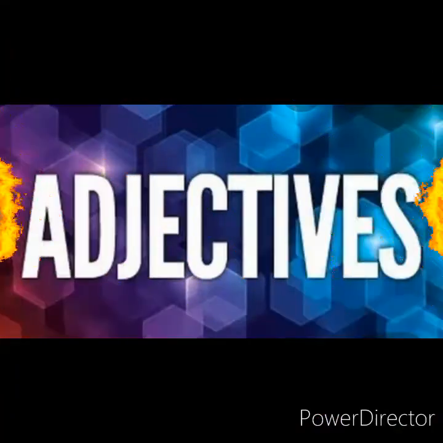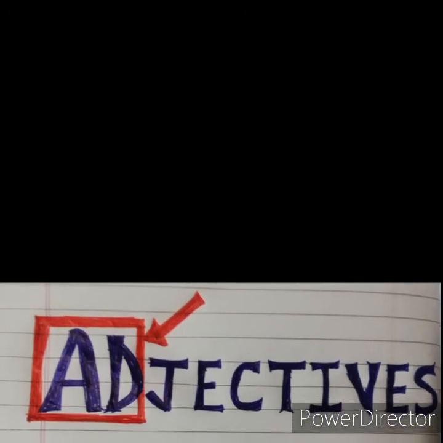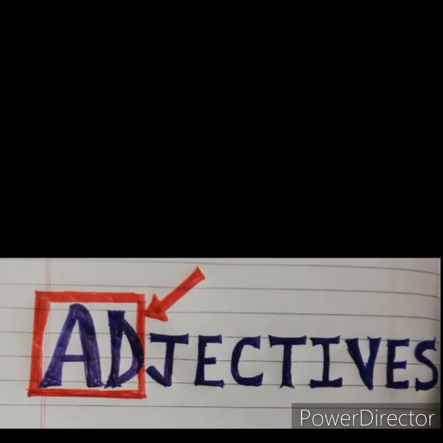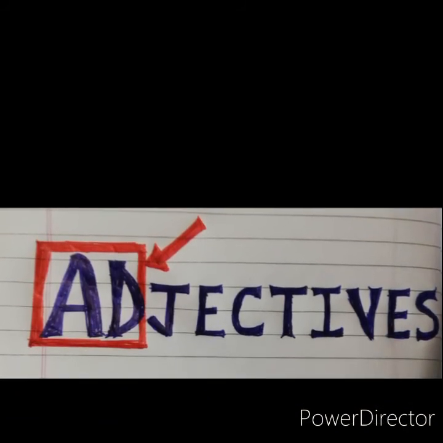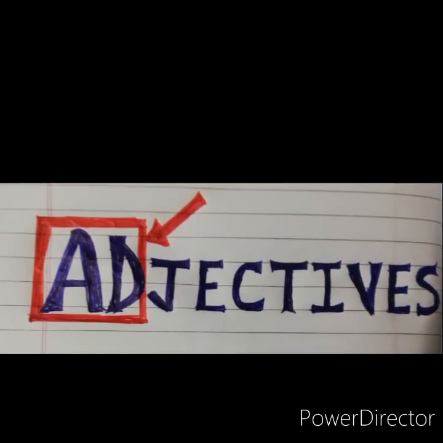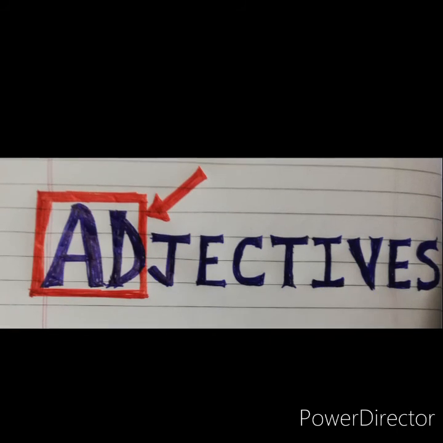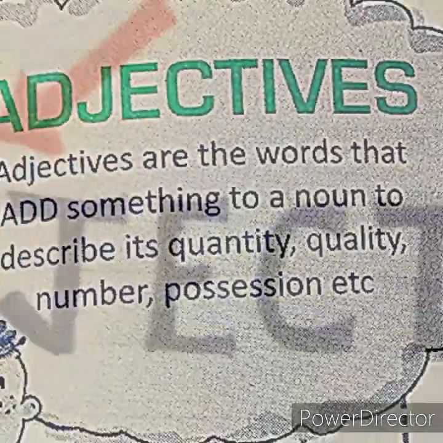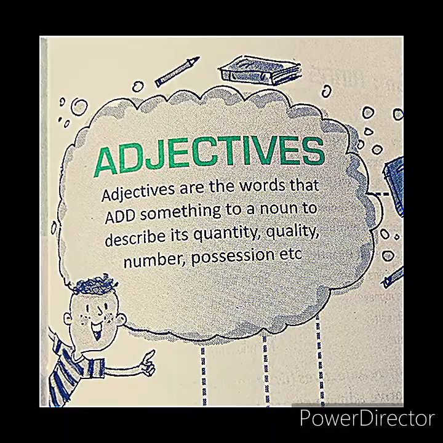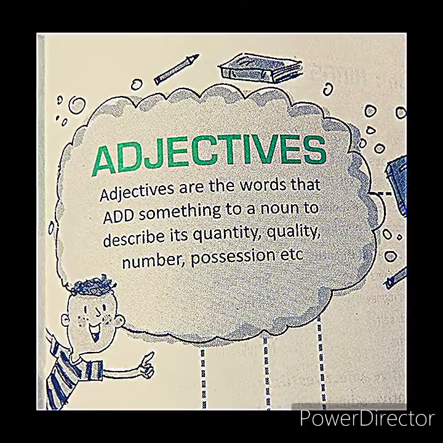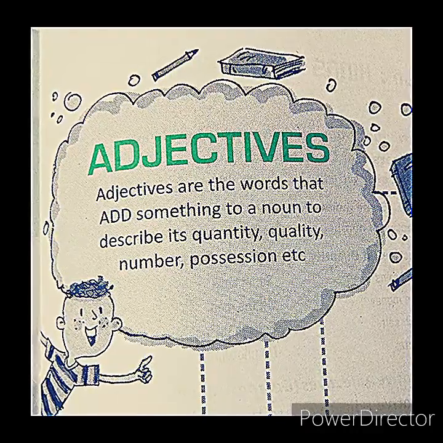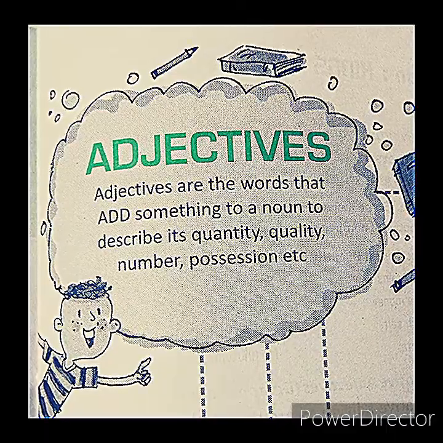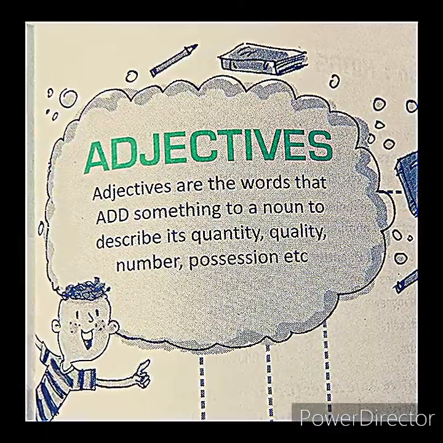Now let's understand what adjectives are. Students, can you see in the word adjective there is a word add, A-D-D? What does add mean? It means adding something, joining something, attaching something. So dear students, adjectives are words that add, remember this word, add something to a noun or a pronoun. How? By describing their quality, quantity, number, etc.